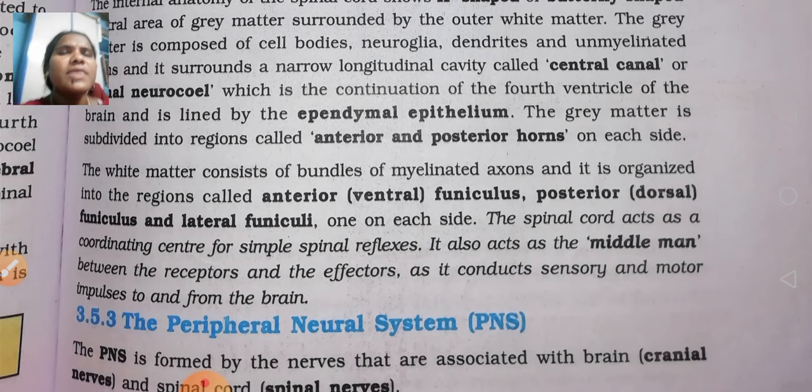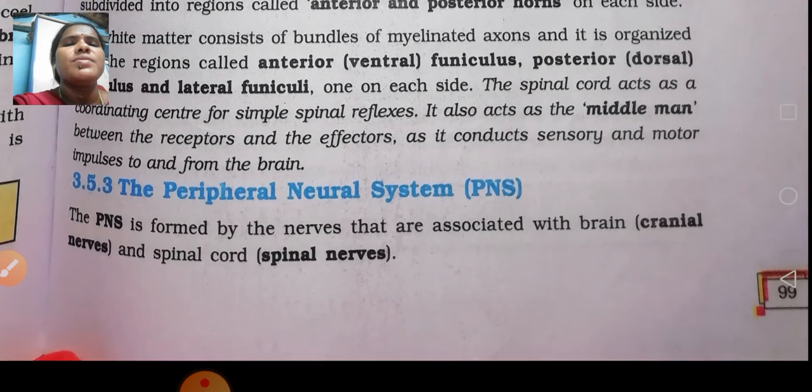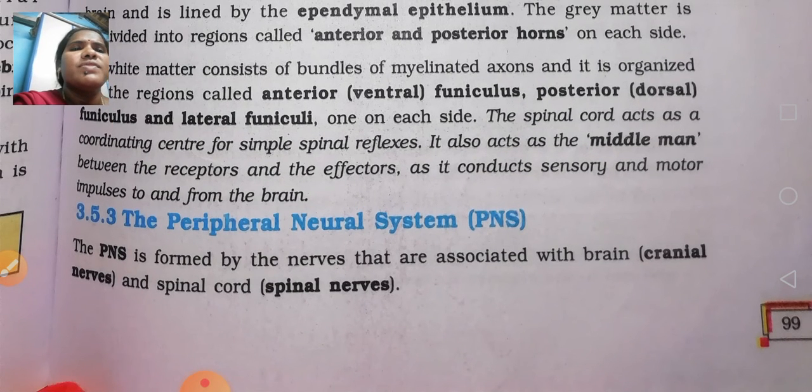Next, coming to the peripheral nervous system. The peripheral nervous system is associated with the brain, the cranial nerves, and the spinal cord, the spinal nerves. The cranial nerves are at the brain, and the spinal nerves are at the spinal cord. Let me see one by one.